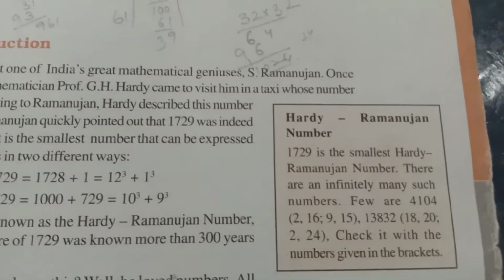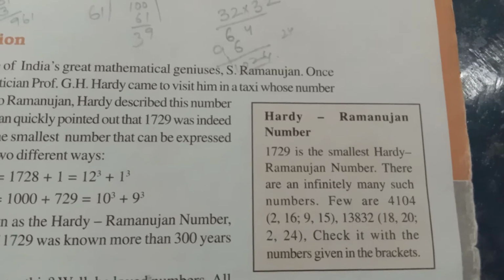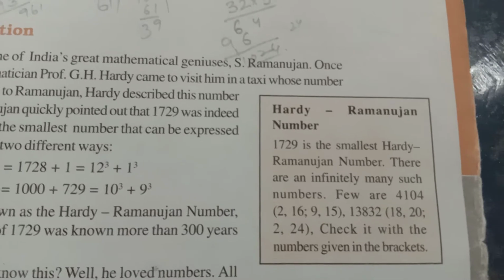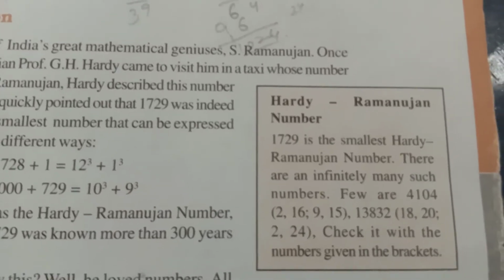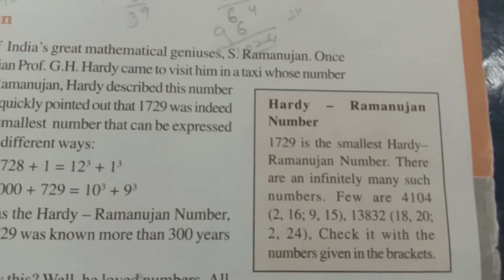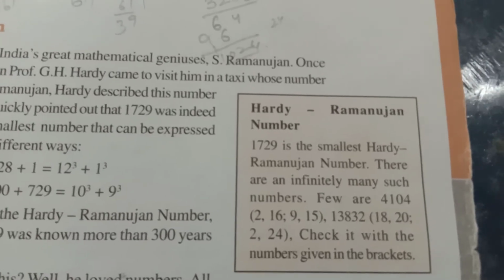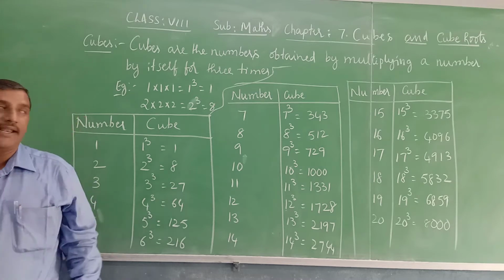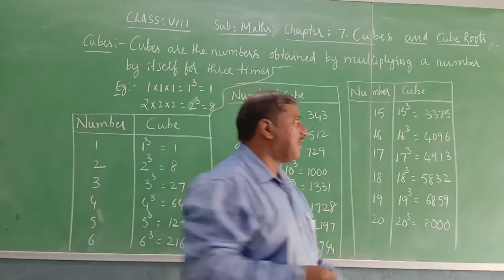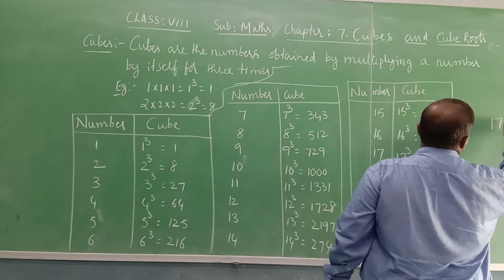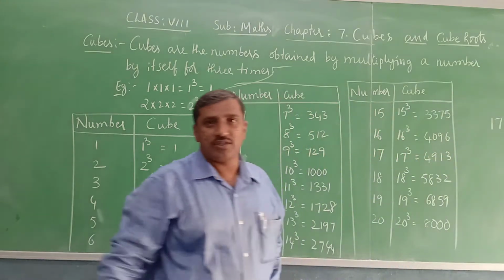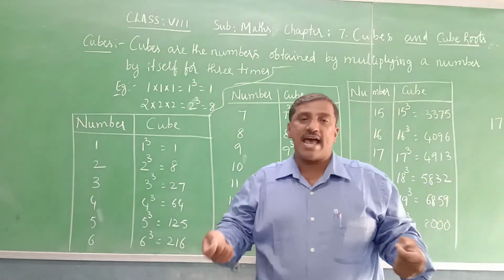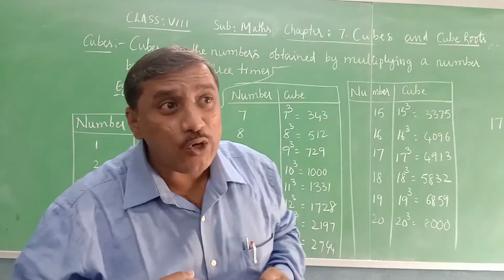Here are some of the Hardy-Ramanujan numbers. 4104 is one, and 13,832 is also one of the Hardy-Ramanujan numbers. Now we have seen a number, 1729, which is the Hardy-Ramanujan number, the smallest number which can be expressed as the sum of two cubes in two different ways.